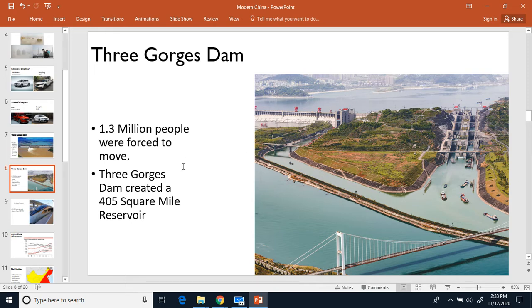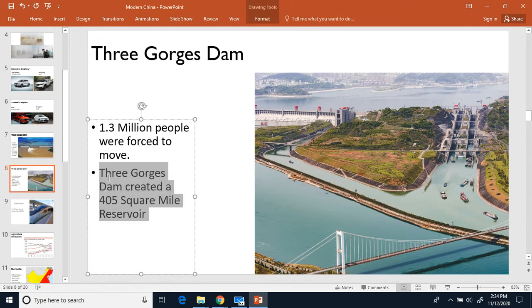The dam they created back here did create a 405 square mile reservoir. Reservoir, man-made lake, same thing. Go ahead and make a 2 and write down Three Gorges Dam created a 405 square mile reservoir. You can also see in the picture over here the canal locks that allow boats to go from the high side to the low side. Because this side is higher than this side in terms of water, boats can use the canal locks over here to go down or to go up.